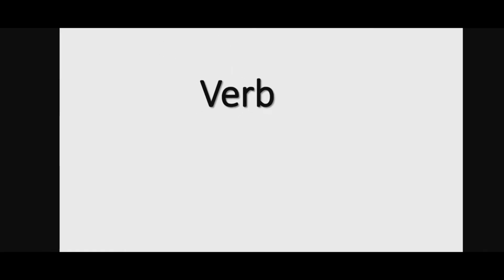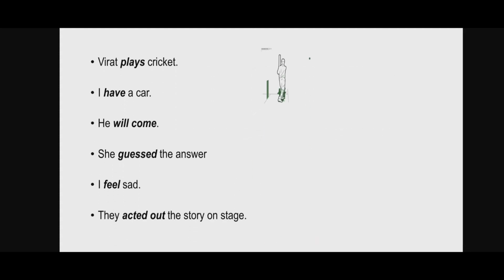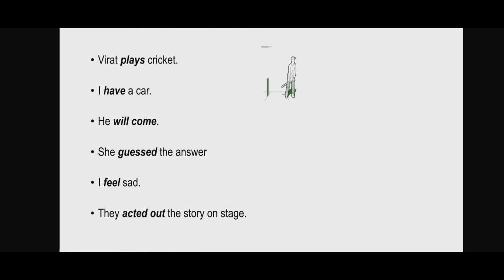Now today we will learn verbs. Verbs are words that show an action, a state of being or possession. Please go through these sentences. Virat plays cricket. I have a car. He will come. She guessed the answer. I feel sad. They acted out the story on the stage.